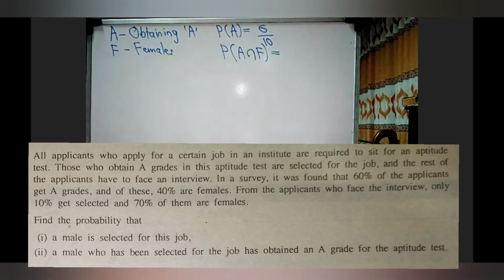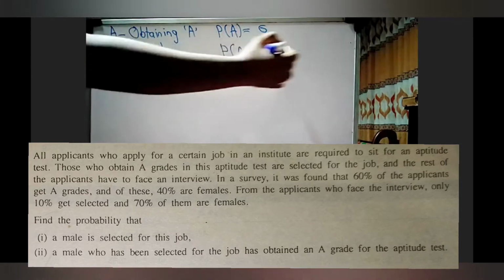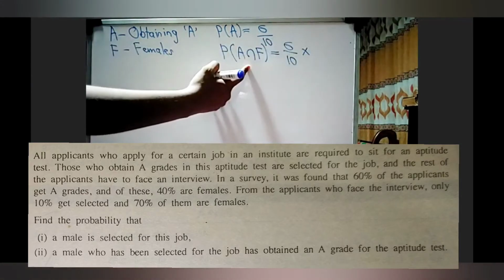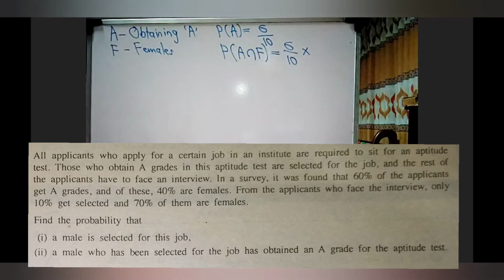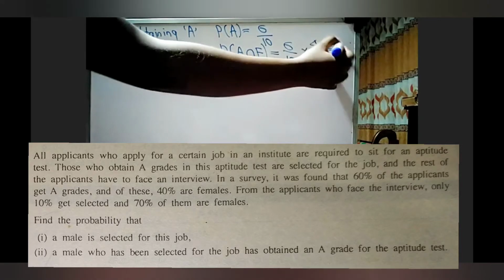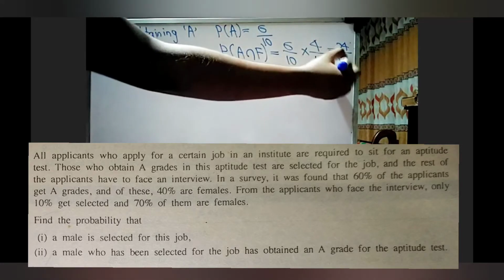We have to consider both cases. The intersection: obtaining A grades, that is 6 over 10, times being a female, that is 40%, 4 over 10. Simplify, you have 24 over 100.